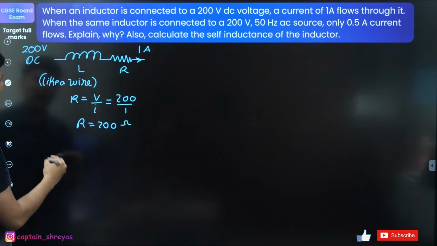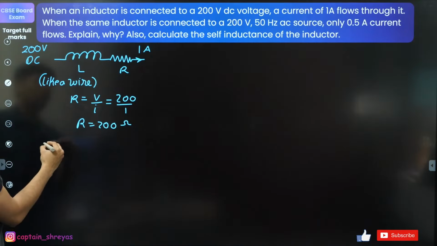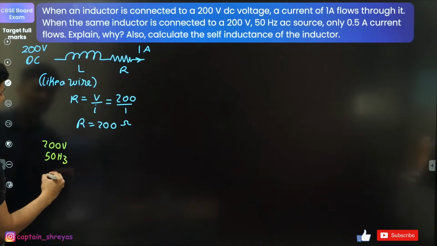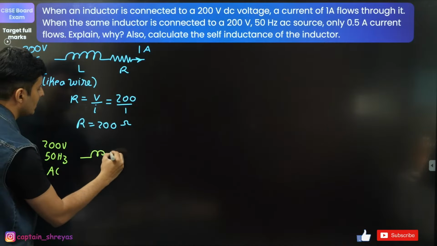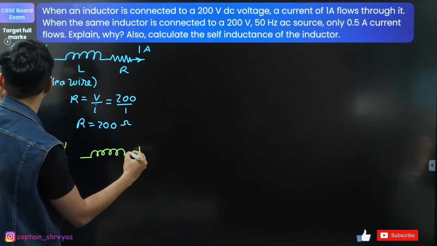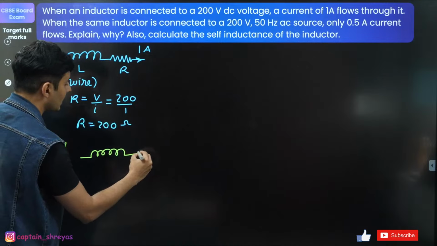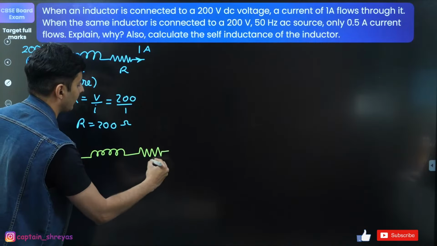Now for the second part, when you have 200 volt, 50 hertz AC, then the inductor and the resistor will behave slightly differently as per the LCR circuit norms.